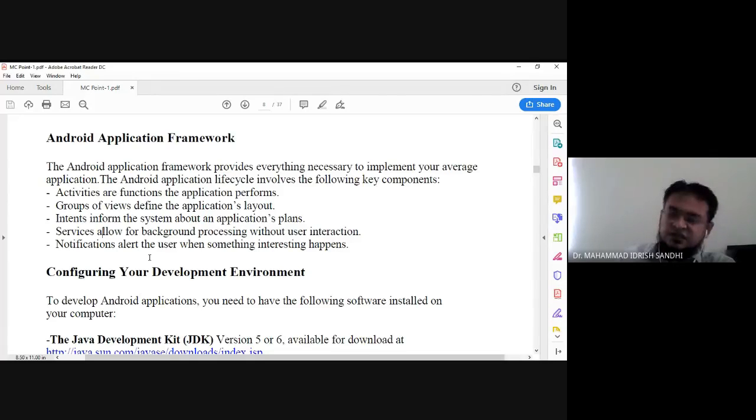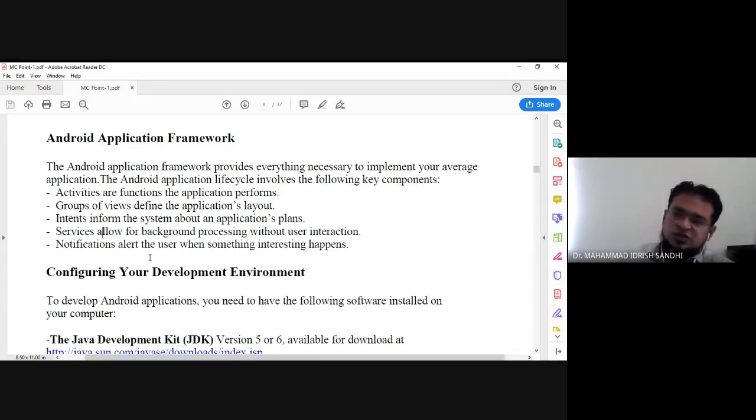For example, if you want to create a login application, it requires a username, a password, and one button, that is login. So you enter the username, password, and press login. This is one activity. One activity consists of two edit texts and one button.